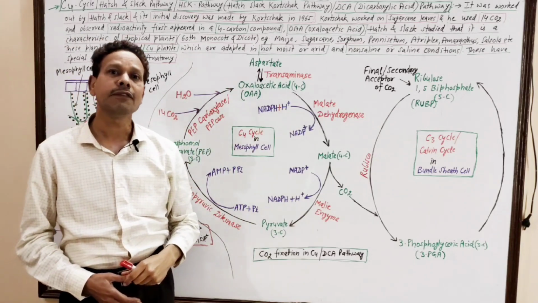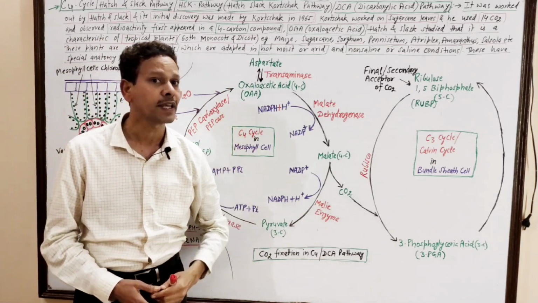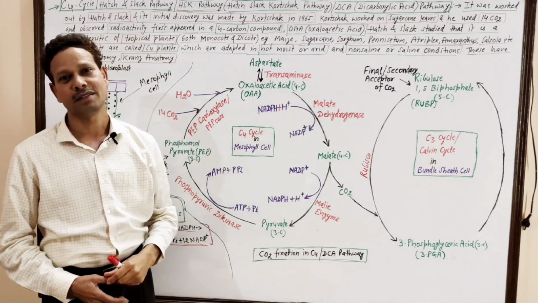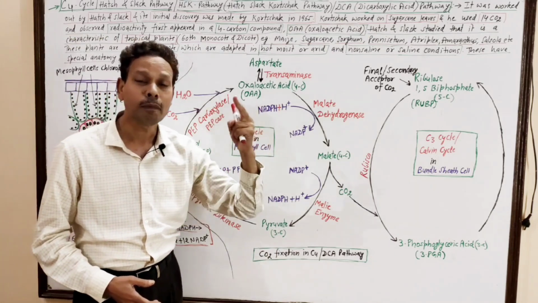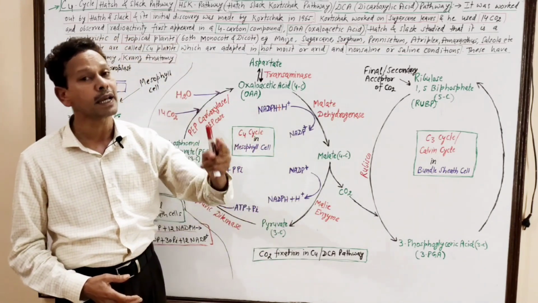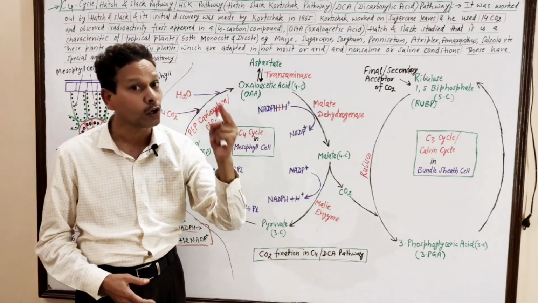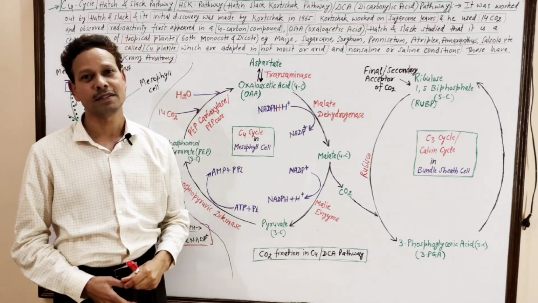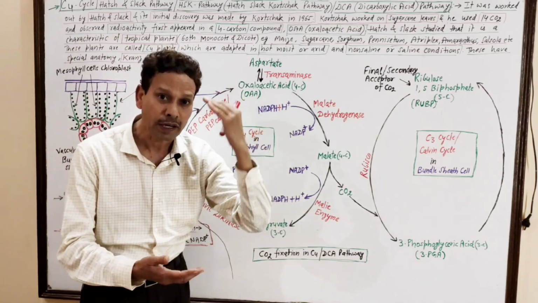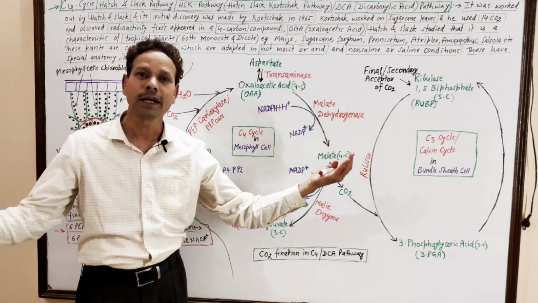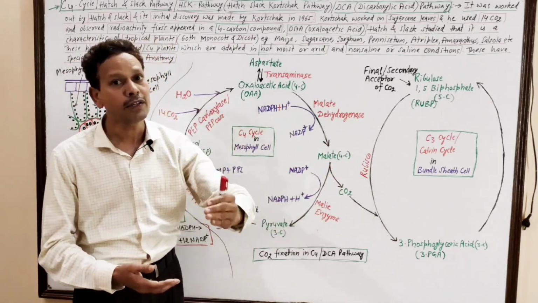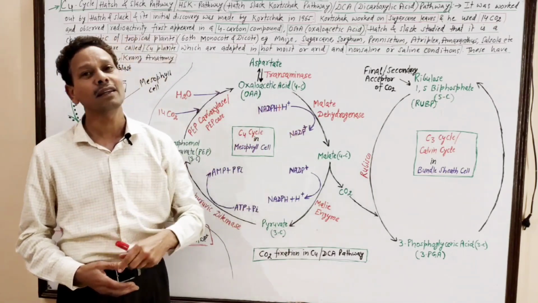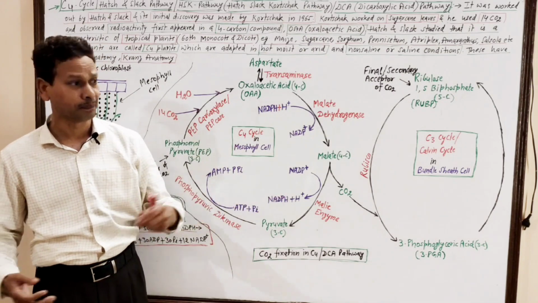This C4 cycle, the Hatch and Slack cycle, is a characteristic feature of C4 plants. Note down, this C4 pathway, the Hatch and Slack pathway, or HSK pathway, Hatch, Slack, Kortschak pathway, is a characteristic feature of C4 plants. These C4 plants are well adapted to tropical conditions, high temperature, moist or arid conditions, and grow in both saline and non-saline conditions.